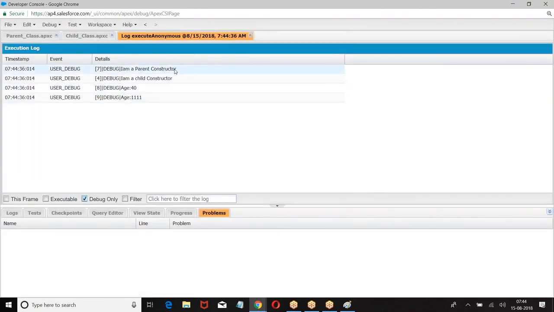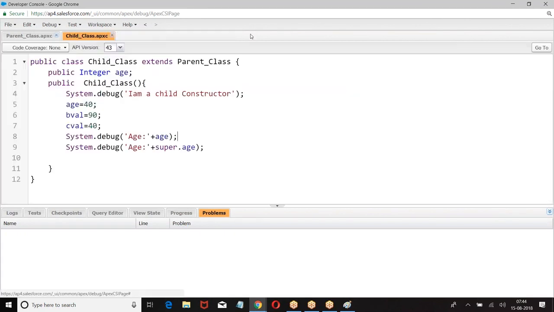We have, I'm a parent class constructor, I'm a child class, age is 40, super dot age is 1111. I hope you are clear. Okay. Now, when you are going for inheritance, again we are supposed to understand the next concept.